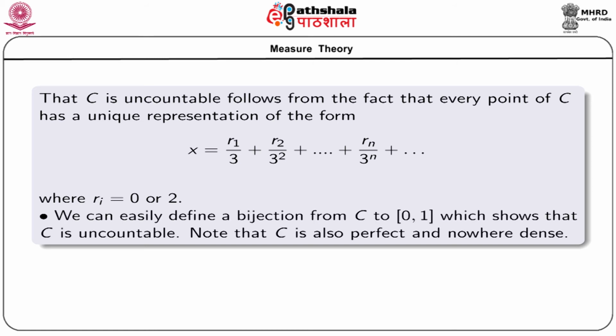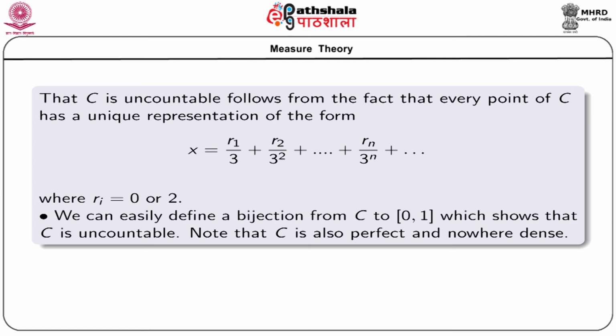And we can easily define a bijection from C to closed [0,1], because we know that the elements of closed [0,1] have a unique binary representation of the form x1/2 plus x2/2 squared plus etcetera plus xn/2 to the power n, which is non-terminating.